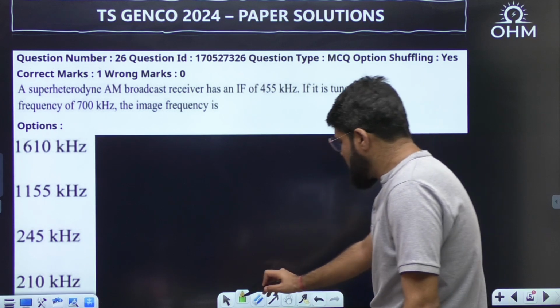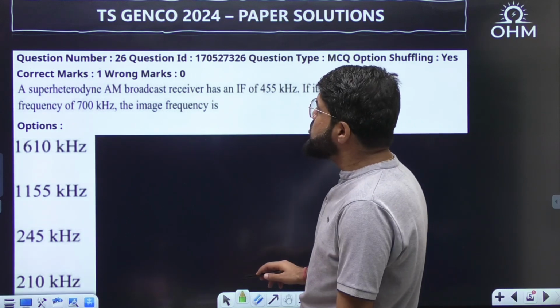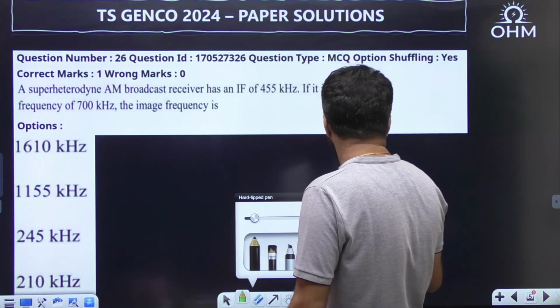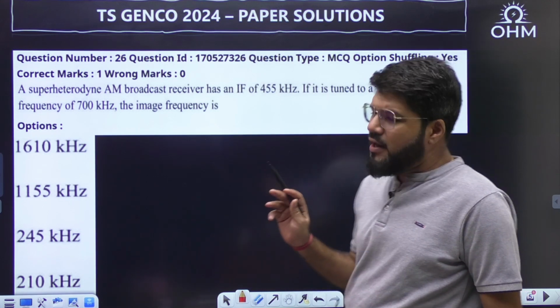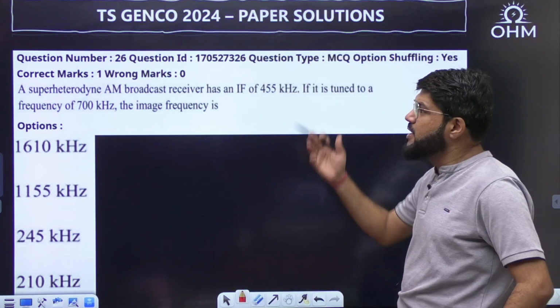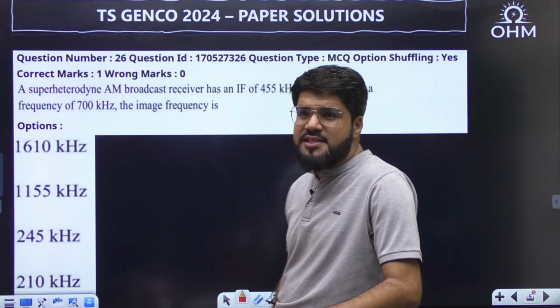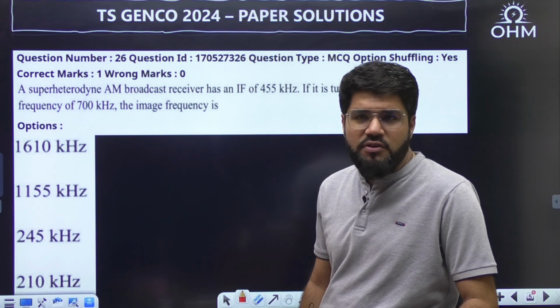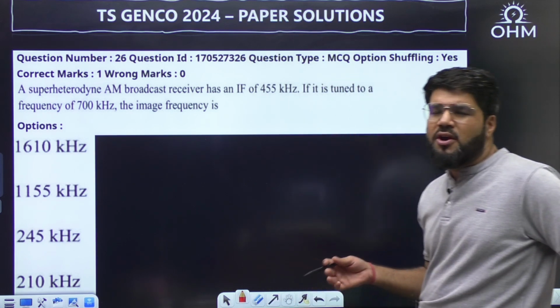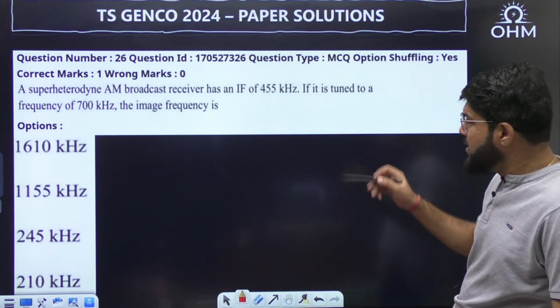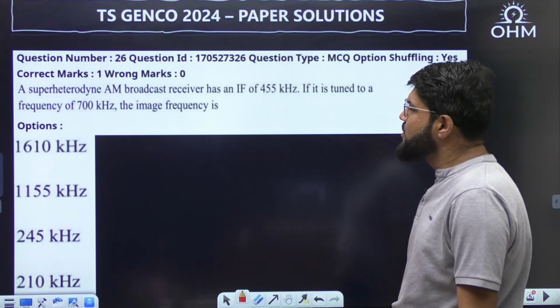A communication question, I'll discuss this communication also. A superheterodyne AM broadcast receiver, and it's a very direct question. Let me also tell you that this same question was there in GENCO 2015. They have just copied this question directly. Signals is of course for the first time, but communication was there. They always ask just 1, 2, 3 questions only. This is a directly repeated question from the earlier paper.